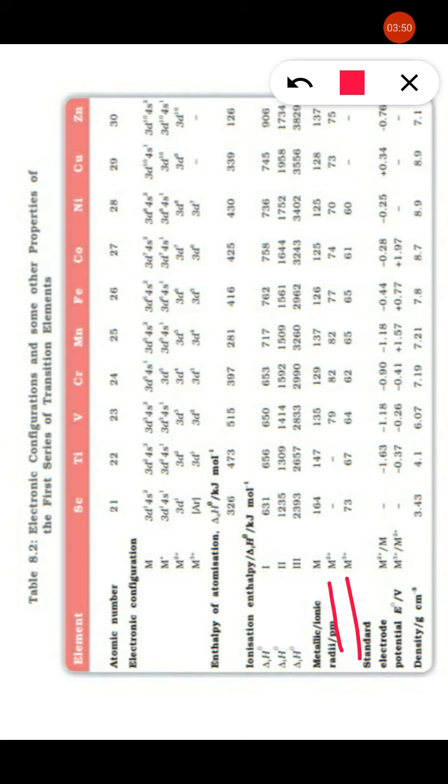Then here it is given, metallic and ionic radii. As we are discussing, as an atom loses electrons to form an ion, its radius definitely decreases.